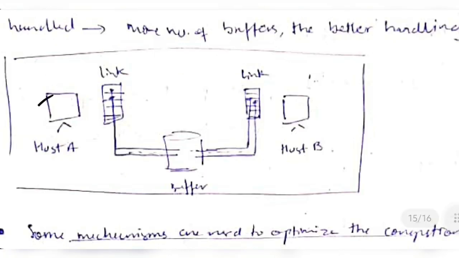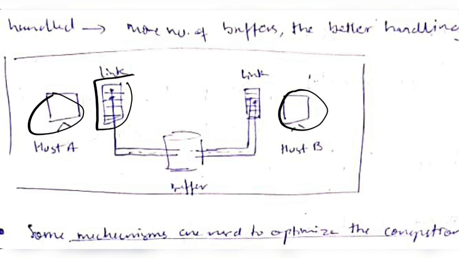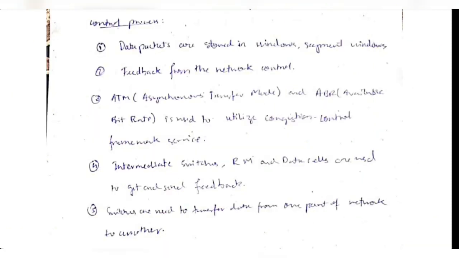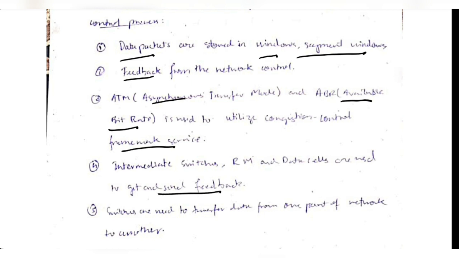Here we have host A, and here we have host B. First the data is sent in the link. If it exceeds, it will be stored in the buffer, which will then be transferred to the other part of the link. These are some of the things we can use to optimize congestion control. Data packets are stored in segment windows, and feedback is taken, and there are two types of transmission, which are asynchronous and available bit rate. These two services help in better transmission of the data, and between the host and the receiver there can be many switches which help in the feedback and the transmission of data from one part of the network to the other.